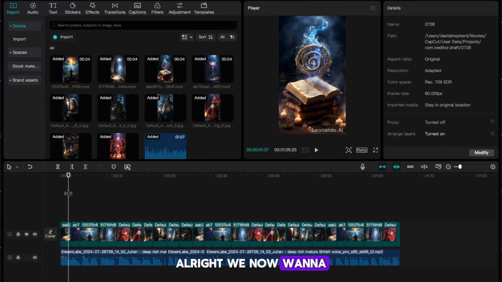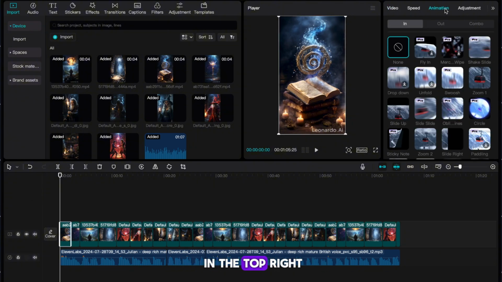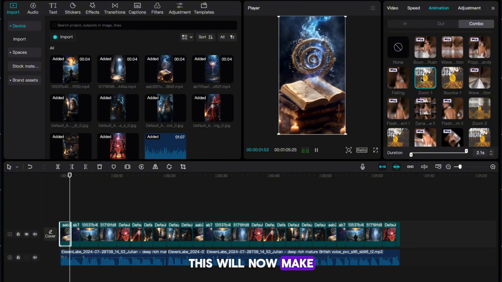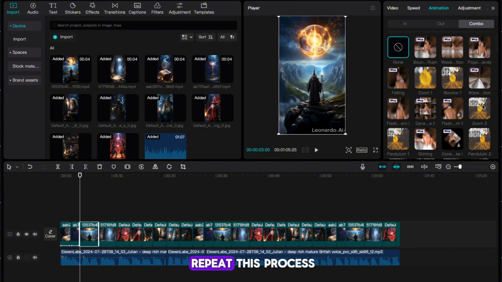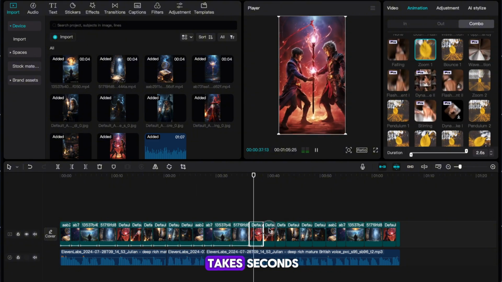Alright, we now want to make our images move. Select the first one and head to animation in the top right. Next, hit combo and select one you like. This will now make your image move. You now need to repeat this process for every image on the timeline. Don't worry, this literally takes seconds.